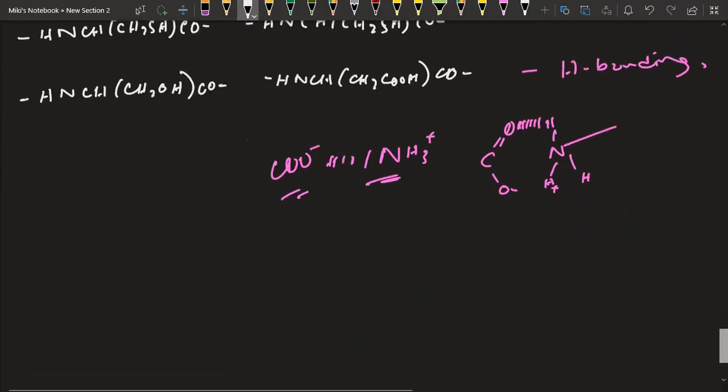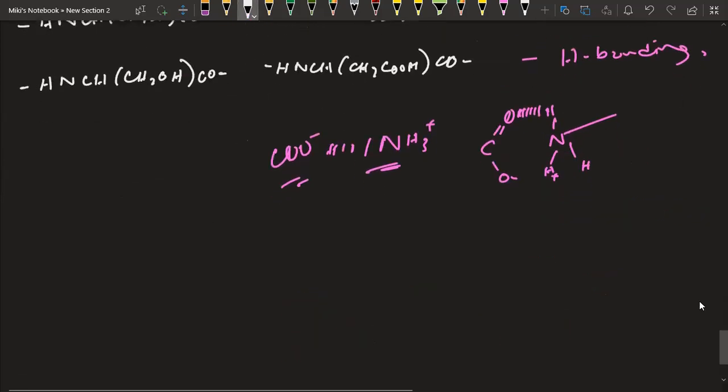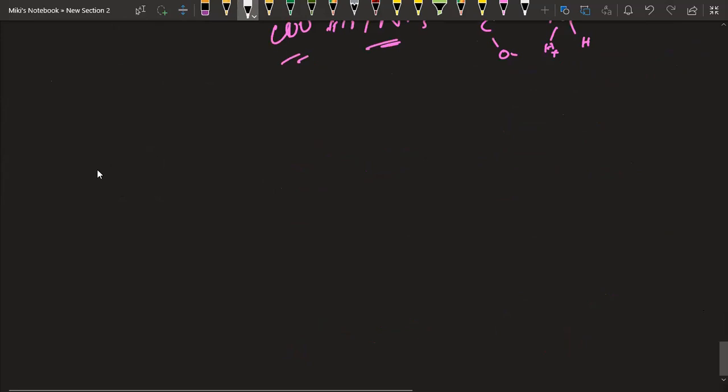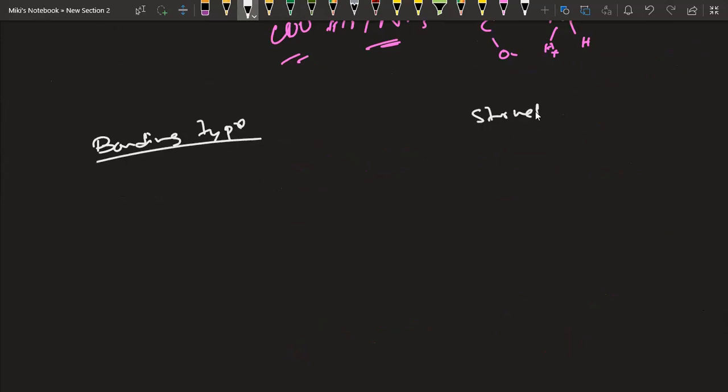Now, just a short description of what we'll be learning in the next lecture: the bonding types, as well as the structure involved.